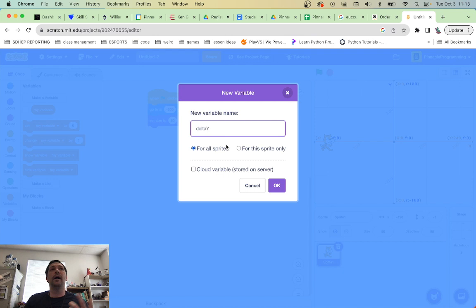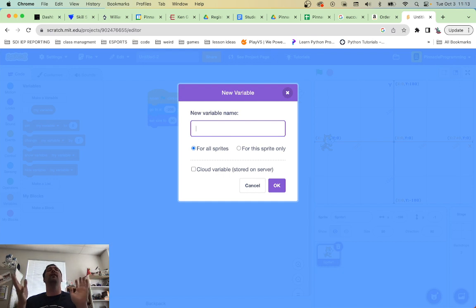I'm going to call it delta Y. You can also call it just gravity. Oh, I could just call it gravity. Well, like gravity Y. Gravity, is there a gravity X? There's already a gravity. There's another variable for gravity. The other gravity by... What is this variable going to... You know what? You're confusing me. It's okay. Another project that I made last year.